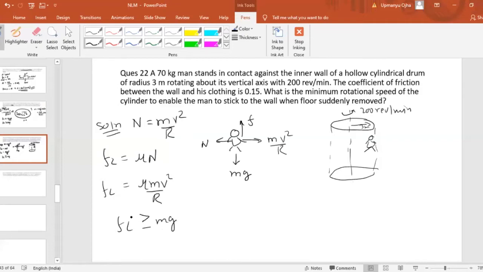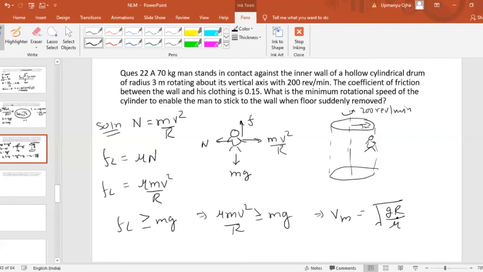The friction should be greater than or equal to mg. Fine. So if you put this condition here, we'll get mu mv square by r should be greater than or equal to mg. The m gets cancelled out, and we get the minimum velocity equal to root of g r by mu. Okay, root g r by mu.